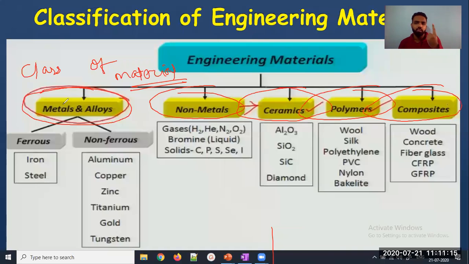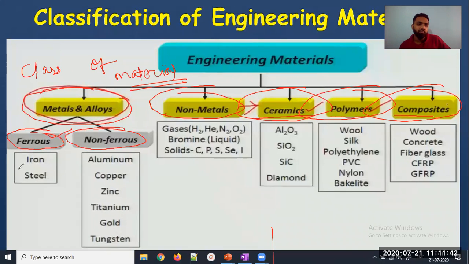First for us is metals, and in metals comes the class alloy. Second is non-metal. We have also heard about ceramic, polymer, and composite. Now we know that metals and alloys can be classified into 2 types. First is ferrous, which means something which gets rusted, which gets corroded. Those materials are called ferrous material. Some materials are non-ferrous material.